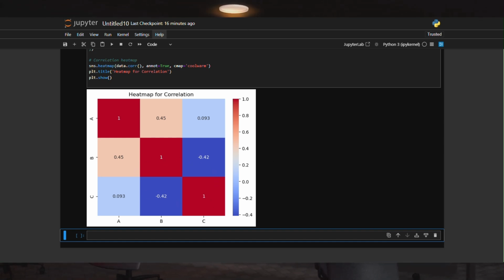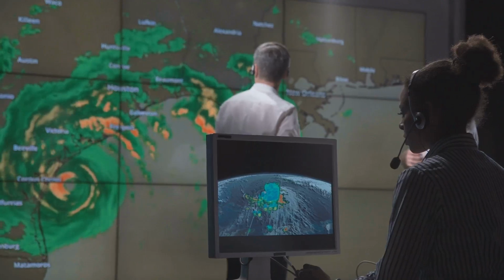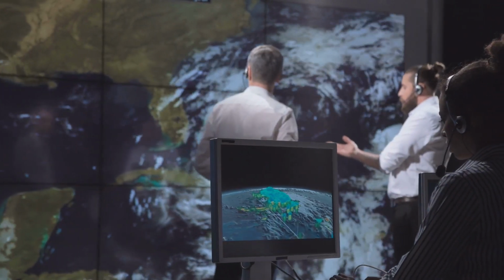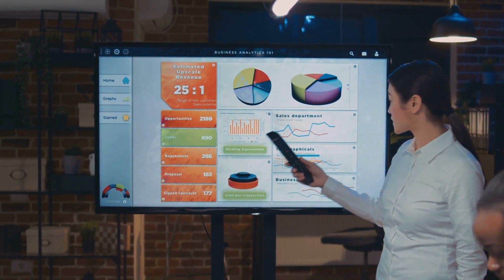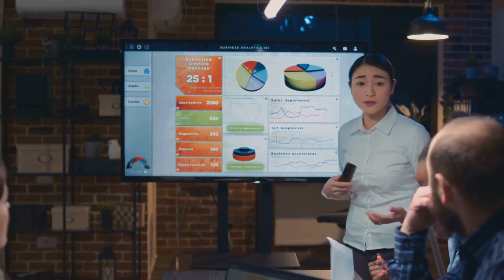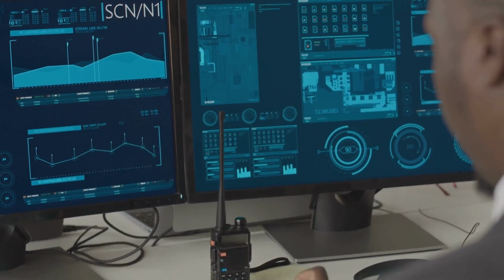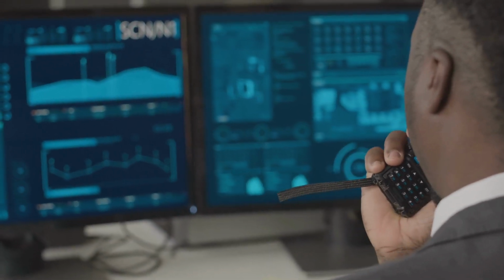Section 9. The power of data: understanding our world. Data is everywhere, shaping our decisions and understanding of the world. From predicting the weather to tracking disease outbreaks, data analysis plays a crucial role in modern society. By understanding data distributions, we can make sense of patterns, identify trends, and draw meaningful conclusions. Visualization tools like Matplotlib and Seaborn empower us to communicate these insights effectively.